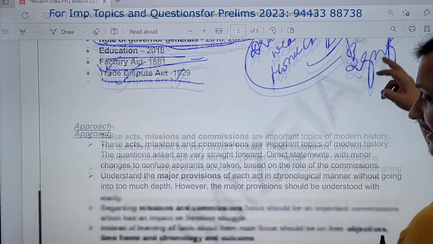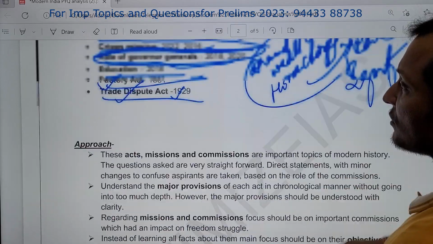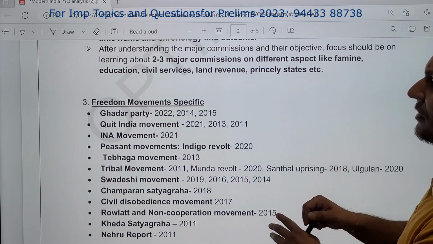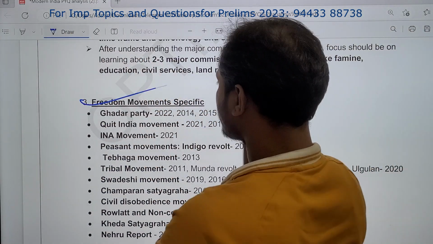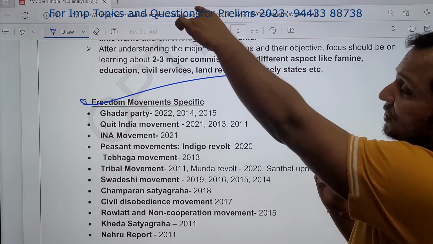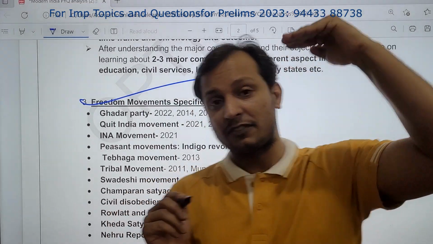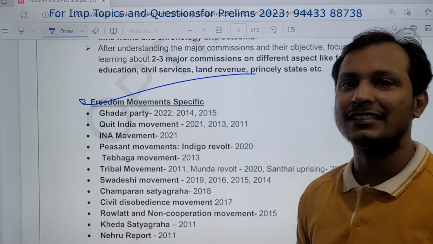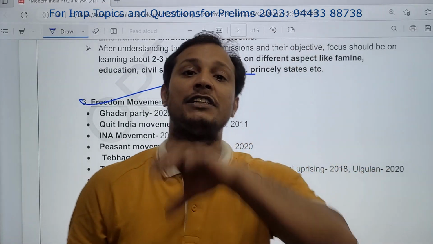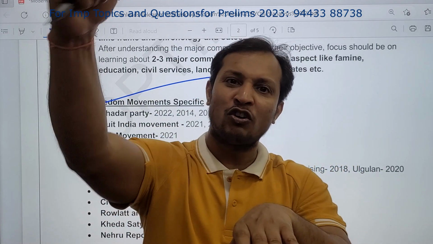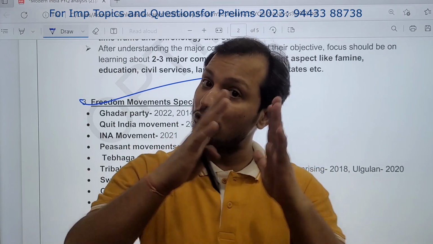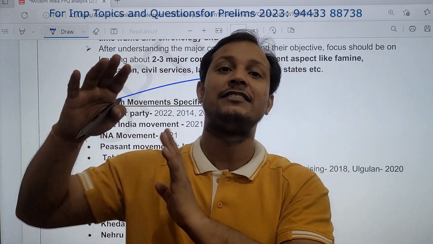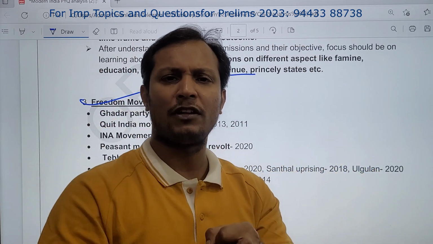Now we'll see the third heading. And what about the sources? Everything is covered in Spectrum. Now come to the third section, the freedom movement, again very important. The number of questions which have come from British policies is larger, whereas the number of questions from the freedom struggle is smaller. But many students put disproportionate time on the freedom struggle and ignore the British policies in India. You should not ignore that. UPSC is asking a lot of questions from British policies in India, whether economic, political or social policies.